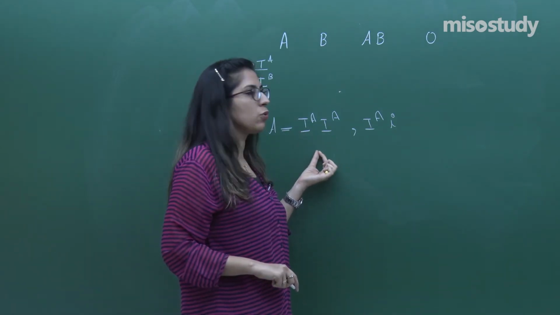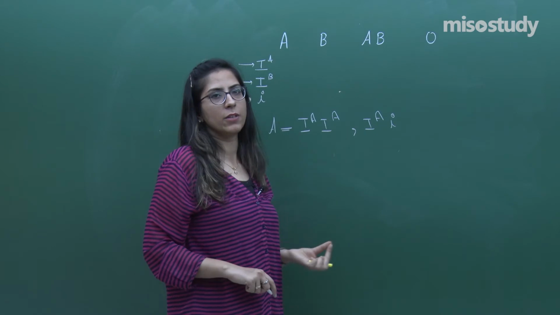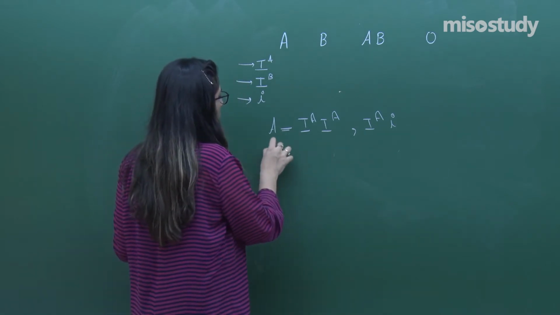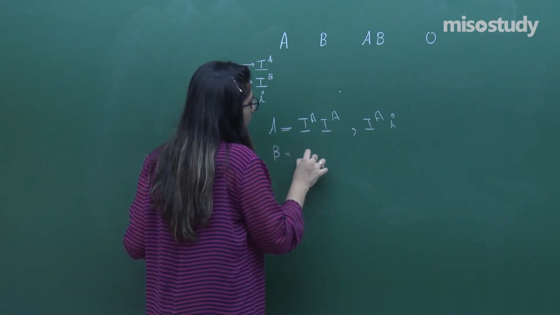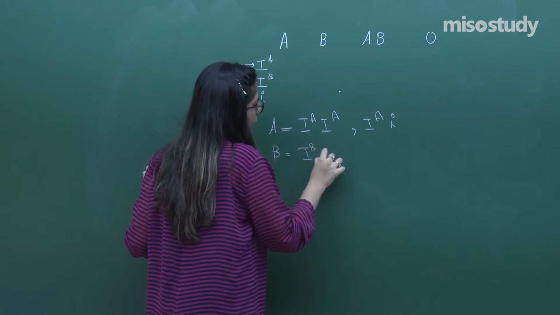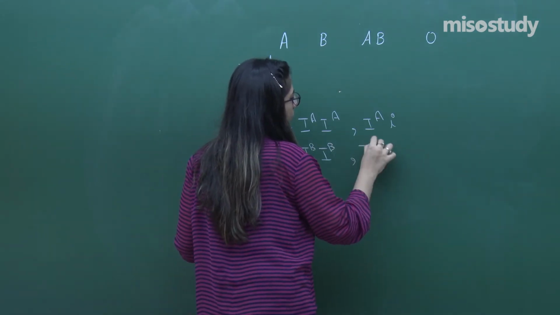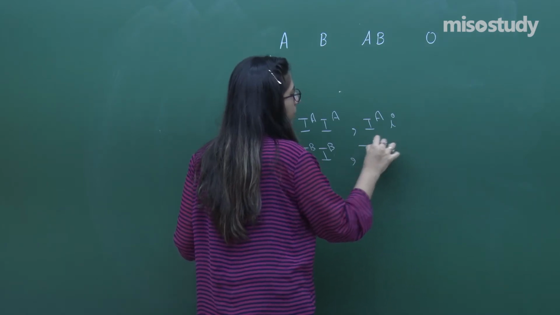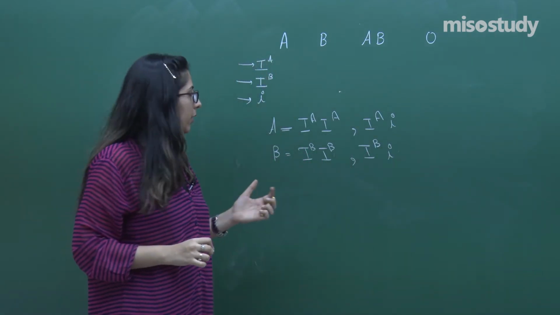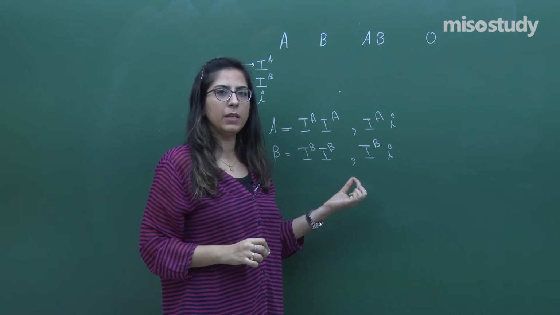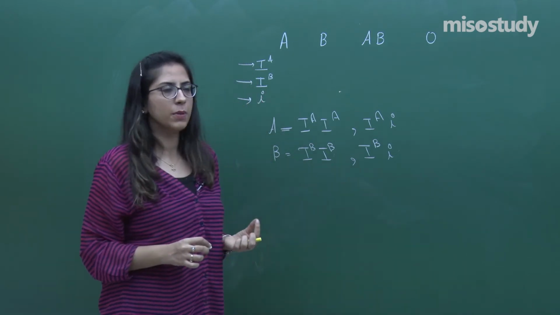So, they will give rise to a phenotype. To talk about the B blood group, the genotype can be IB IB or IB small i, right? They will give rise to a B blood group.